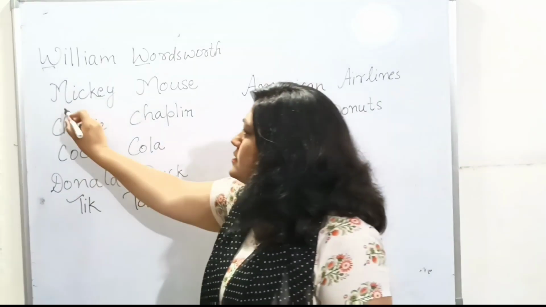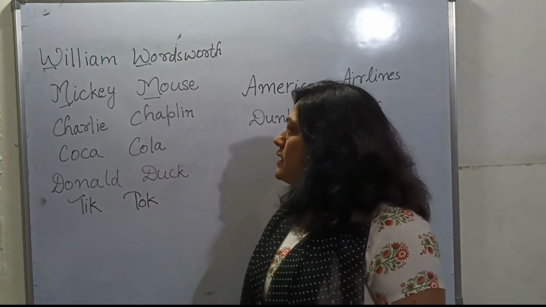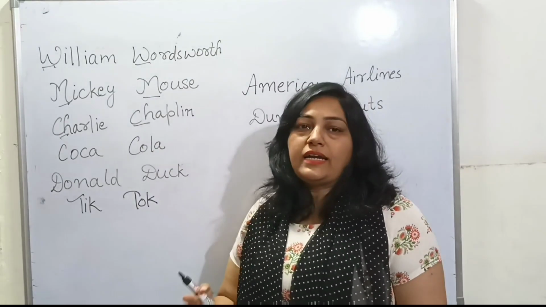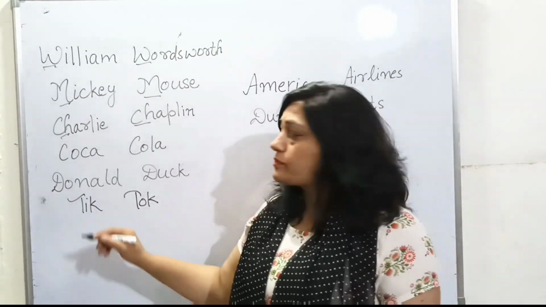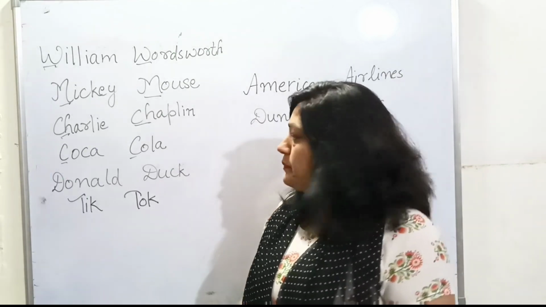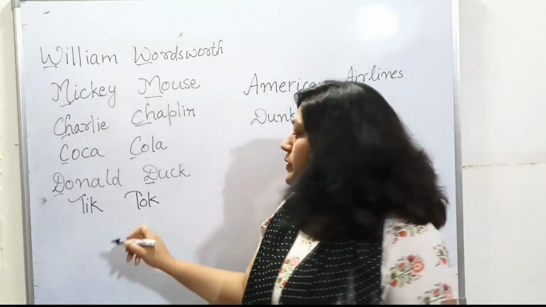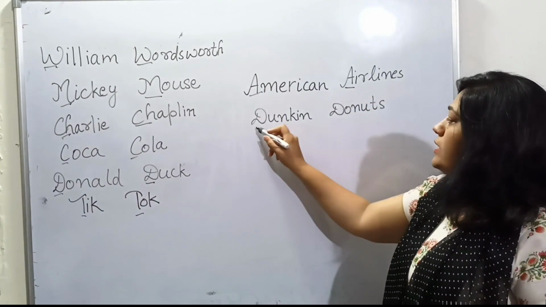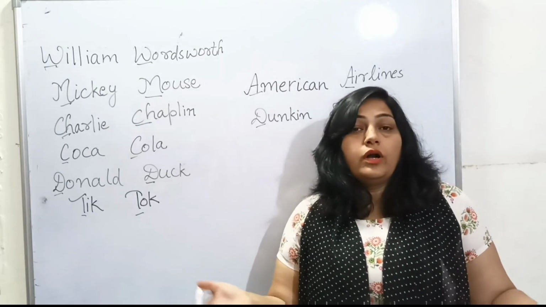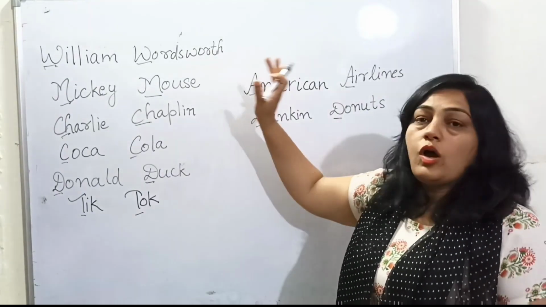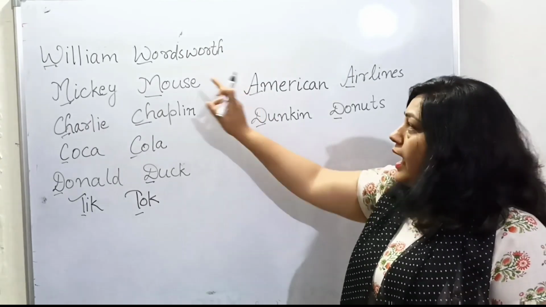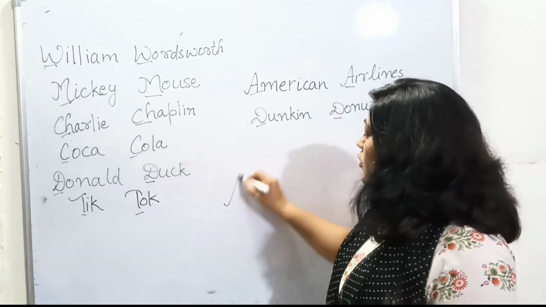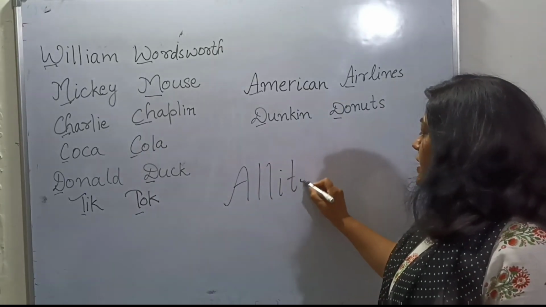Mickey Mouse, starting with the consonant and with the same sound, ma. Charlie Chaplin, double letters producing same sound, ch, consonant sound. Coca-Cola, t sound. Donald Duck, d sound. TikTok, t sound. American Airlines, a sound. Dunkin' Donuts, d sound. So, did you notice one thing, that we have consonant sounds at the beginning of the word in the same line. So this is what we are going to discuss today, that is alliteration.